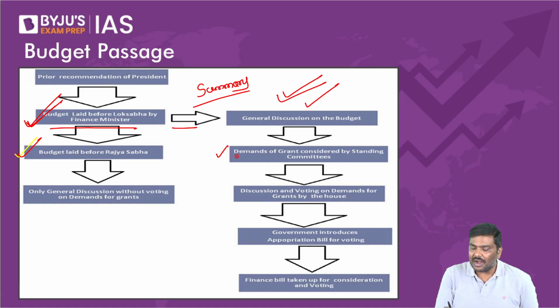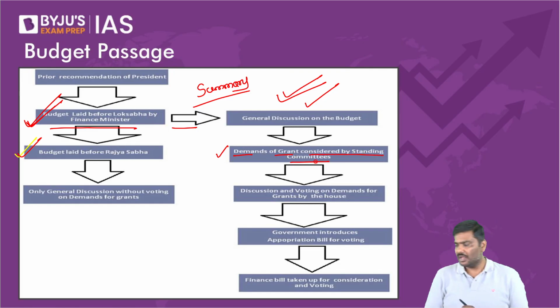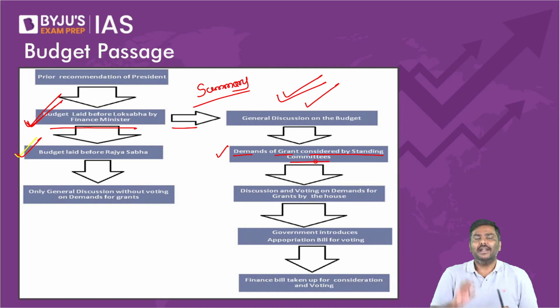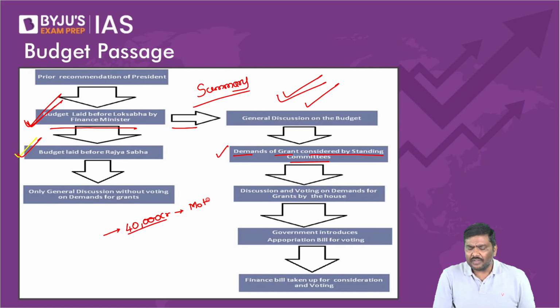After that, demands for grants will be considered by the standing committees. Now, there are more than 20 standing committees in India. What is a demand for a grant? Simple, right? Imagine the Government of India, that is the finance minister, has decided to allocate 40,000 crore rupees to the Ministry of Heavy Industries.